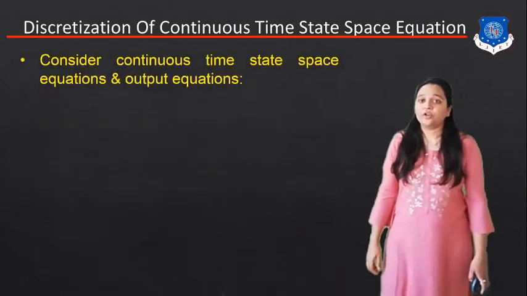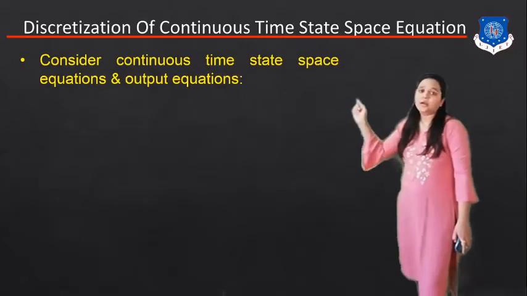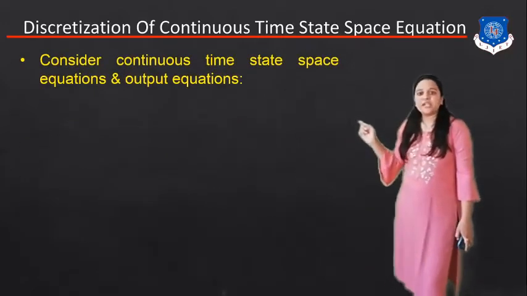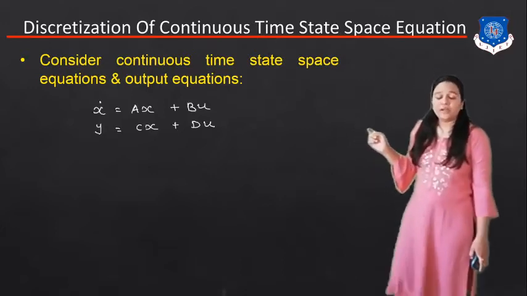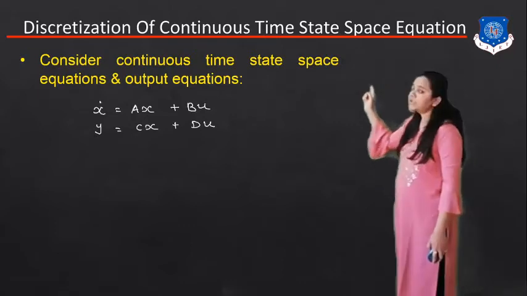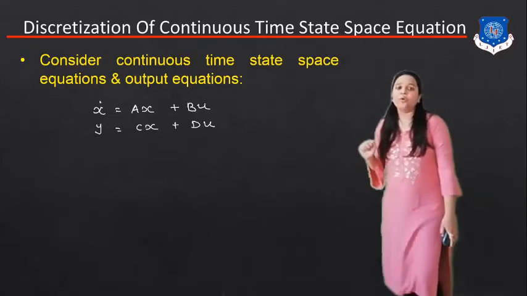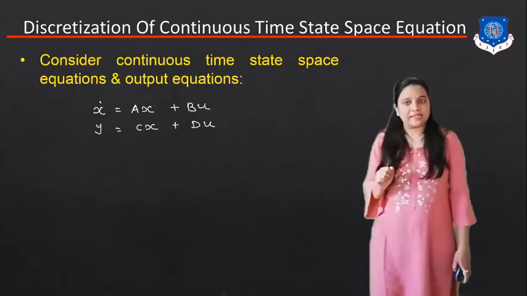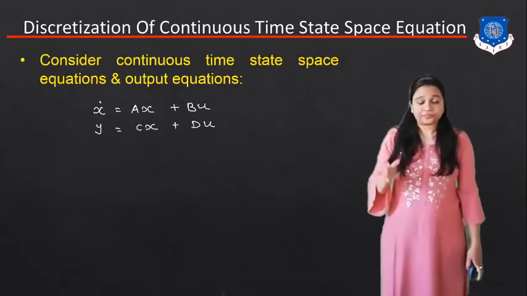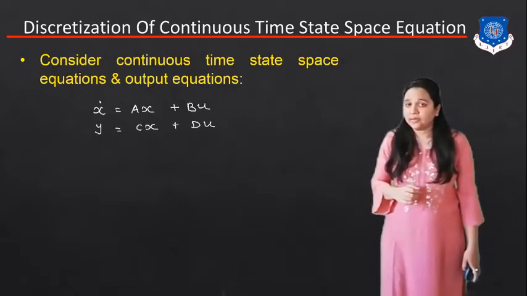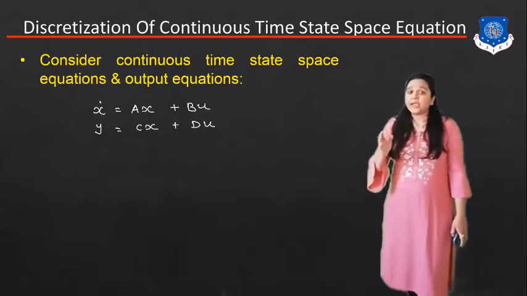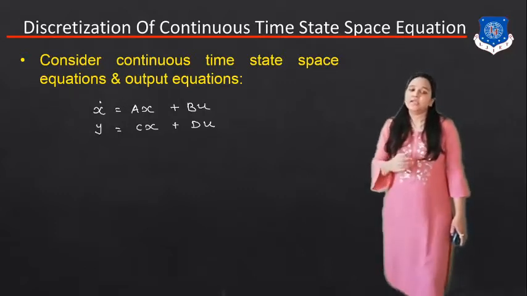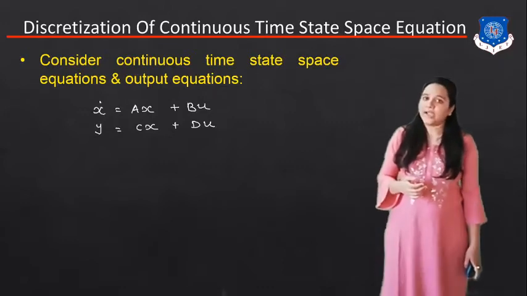So first of all, we consider the continuous time state space equation and the output equation that we have already discussed: x dot is equal to A x plus B u and y is equal to C x plus D u, where x dot is our state equation and y is our output equation, and A, B, C, D are our matrices.